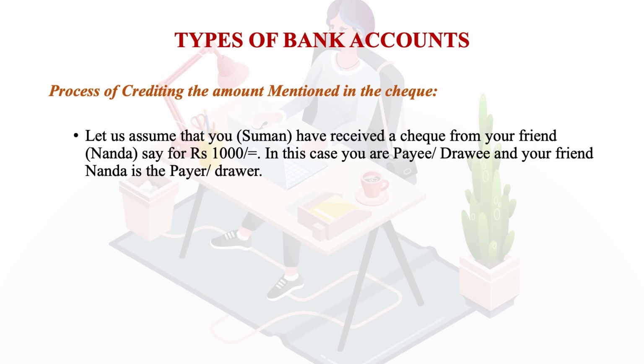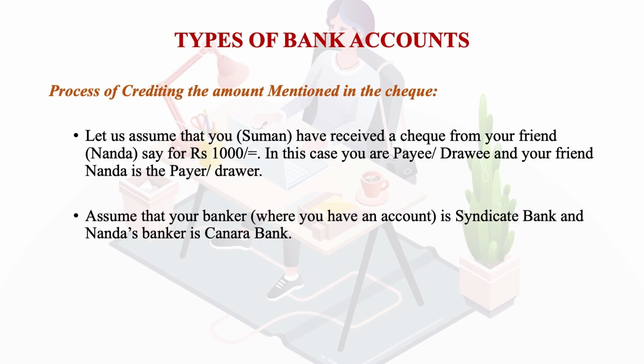In this case, you are the payee, because you are going to receive a check from your friend Nanda, and Nanda is your payer or the drawer. Then let us assume that your banker where you have an account is Syndicate Bank and Nanda's banker is different, and Nanda's bank is Canara Bank.